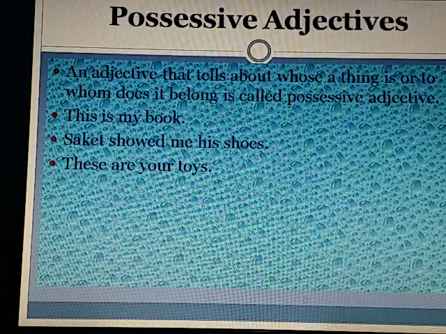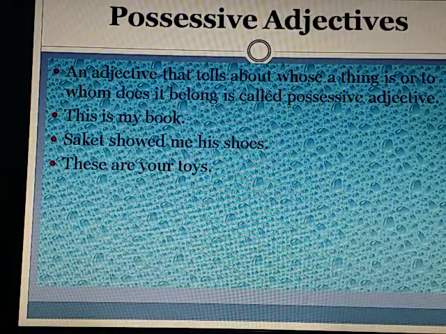Now, possessive adjectives. Some adjectives are used to indicate belongingness or possession of nouns or pronouns. These are called possessive adjectives. Example: this is my book. Saket showed me his shoes. These are your toys.